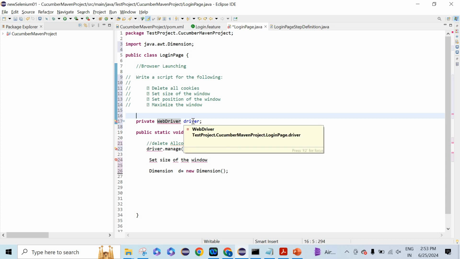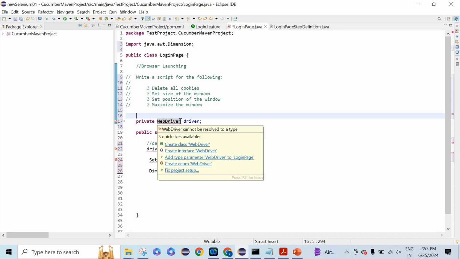It is asking for creating something, maybe some dependencies have not been downloaded. So it's fine, we can have that.